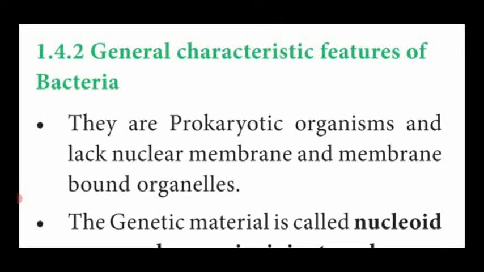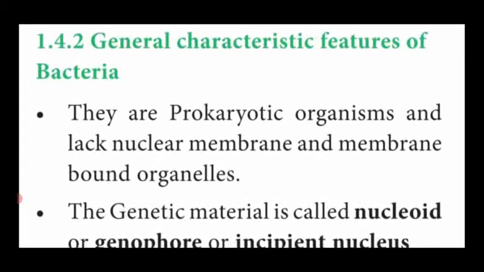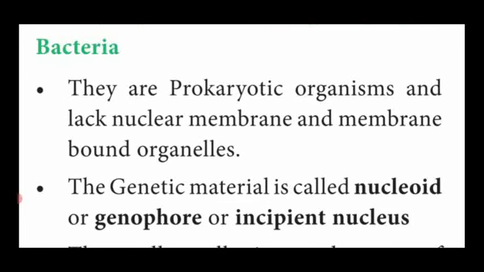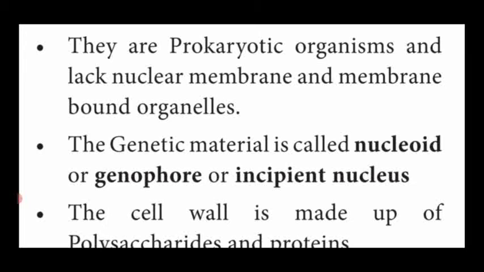Dear students, in the previous paragraph we have seen it is a prokaryotic organism. That means it contains a primitive form of nucleus. Karyon means nucleus, pro means first. So the first formed nuclear-like material present on the inner side of the organism is named prokaryotic. It lacks a nuclear membrane; lack means absence.